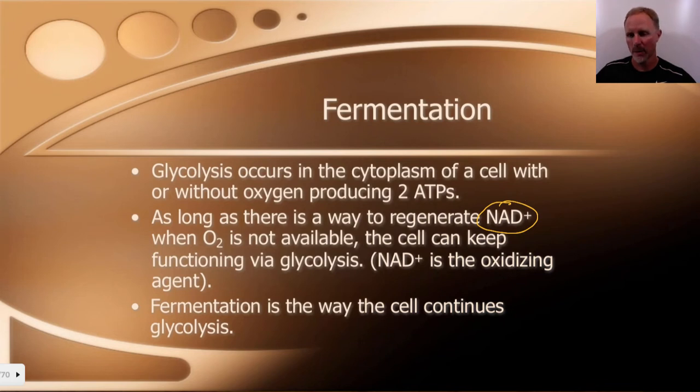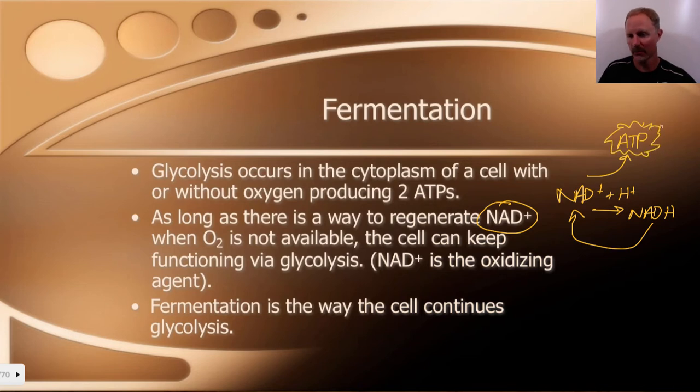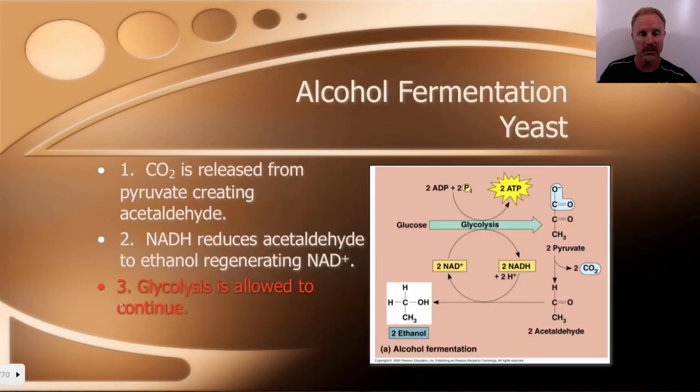During the process of glycolysis, the NAD plus is going to give us NADH. We have to have a way to use this to get NAD plus back so that we can keep the process going, because in addition, glycolysis gives us some ATP, which is what the cell is going to be able to use to keep us alive. We're going to go through and explain how this works. The key point here is that fermentation is going to allow glycolysis to continue.